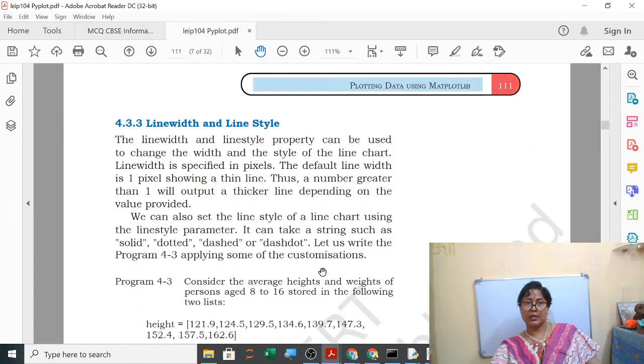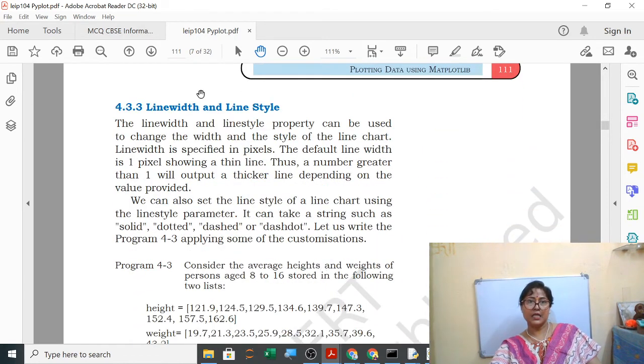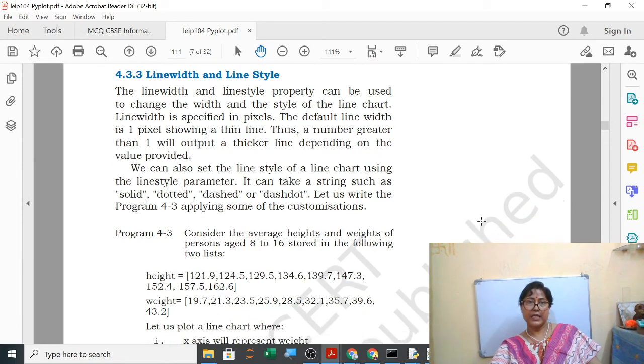So this we will now use and we will see. Line width and line style you can also change. The line width and line style properties can be used to change the width and the style of the line chart. Line width is specified in pixels. The default line width is 1 pixel, showing a thin line. Thus a number greater than 1 will output a thicker line, depending on the value provided.